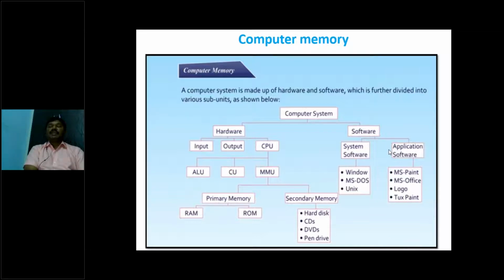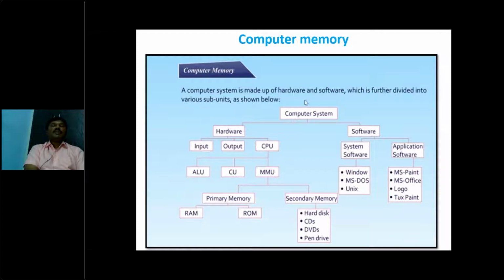System software helps to run the system, and application software is used to design user-based applications. System software is of different types: Windows-based, Linux-based, Unix-based, Solaris-based. Application software includes MS Office, MS Paint, and so on.